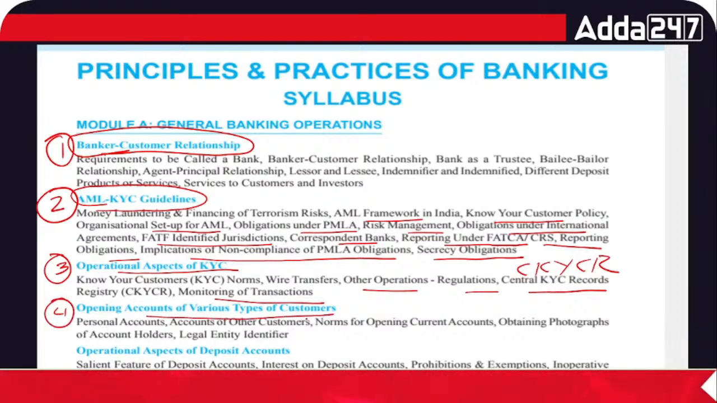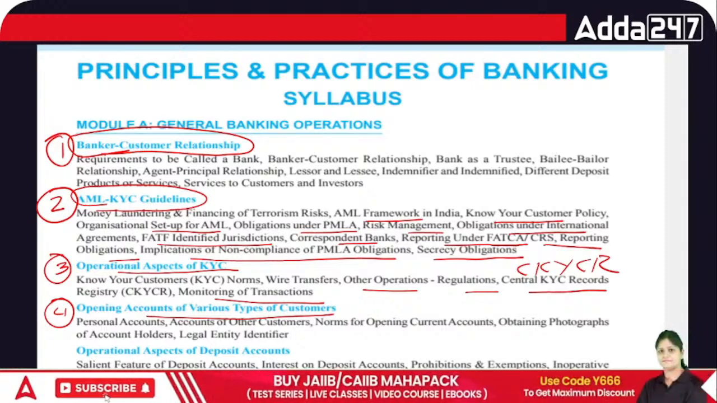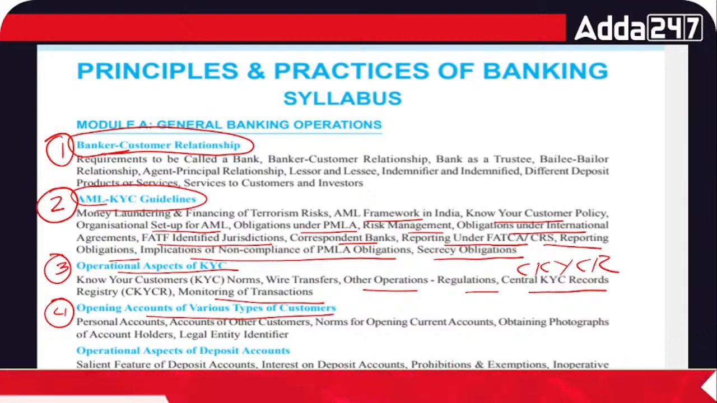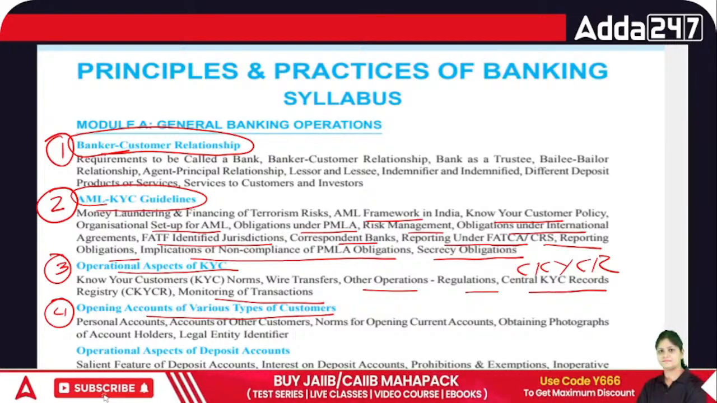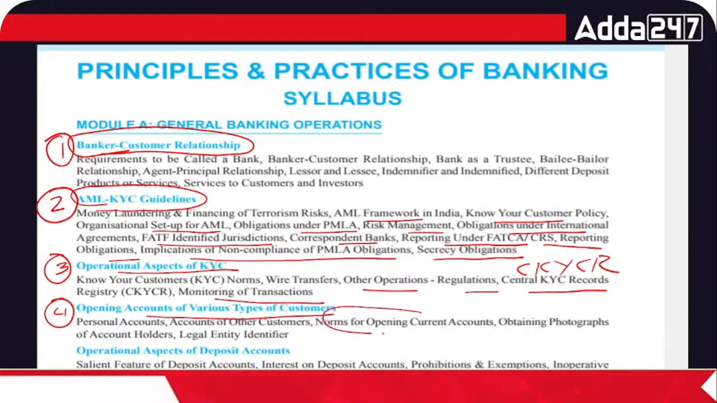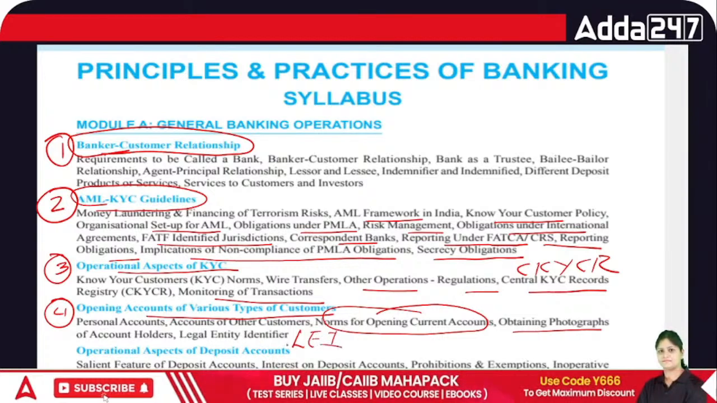Then we have chapter number 4, that is opening account of various types of customers. Here we are going to cover various types of customers, like blind person, minor, all these we are going to cover. In this chapter we are also going to cover norms for opening the current account, obtaining photograph, and what is the meaning of LEI, that is legal entity identifier.